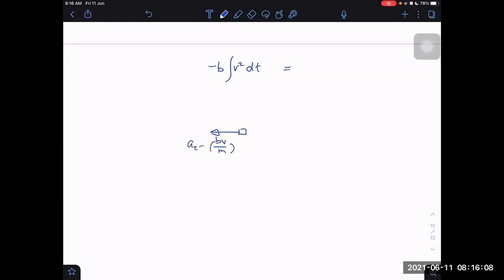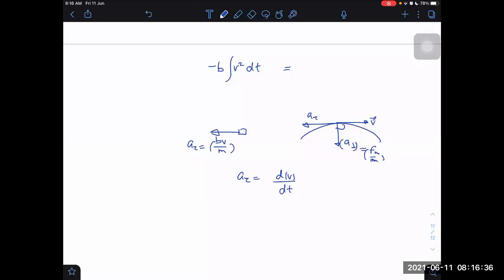Why tangential? Because I told you there are two accelerations possible for any curvilinear path: one is tangential and the other is perpendicular, centripetal. Centripetal is perpendicular to the velocity direction, and we already know this is only because of magnetic force. The tangential will be because of bv. And I don't know if you remember or not, the rate of change of speed with respect to time is equal to tangential acceleration, dv by dt.